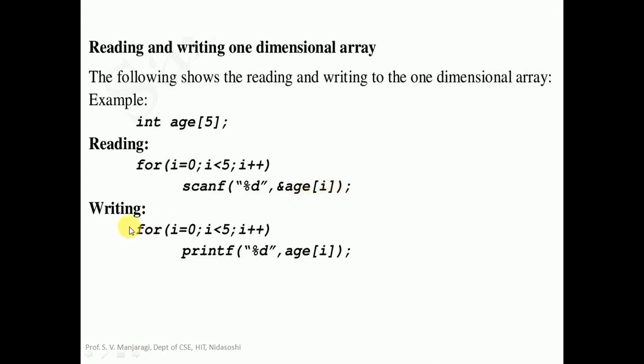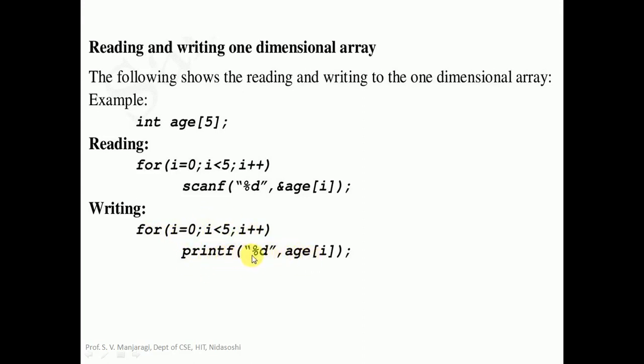Now let us see how to display the array elements on the screen. That is called array writing. Again we have to take a for loop. We begin with I equal to 0, the condition is I less than 5, repeat up to I equal to 4, I plus plus. Repeatedly execute printf to print the elements.